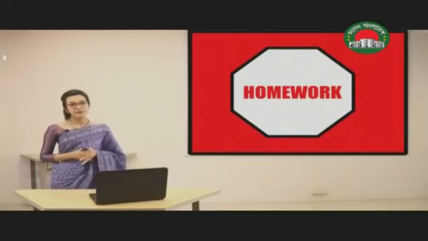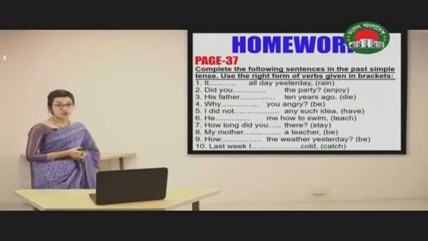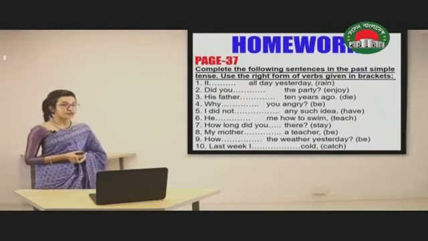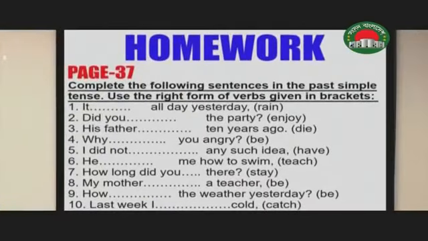Dear students, now it's time for homework. This homework can be found in your book at page number 37. Let's have a look what we have here. Complete the following sentences in the past simple tense. Use the right form of verbs given in brackets. So there are several sentences given here and in the bracket there are some verbs given and they are all in present form. What you have to do? You have to use the past form of this verb in the blank.